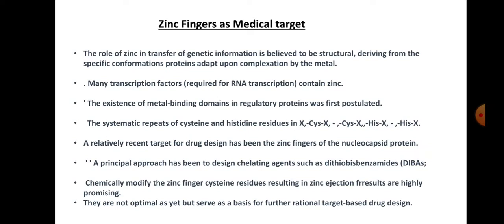A principal approach has been to design chelating agents such as dithiobisbenzamide, DIBA, which chemically modify the zinc finger cysteine residue, resulting in zinc ejection. Results are highly promising and not optimal as yet, but serve as the basis for future rational target-based drug design. So these are some important points related to zinc finger.